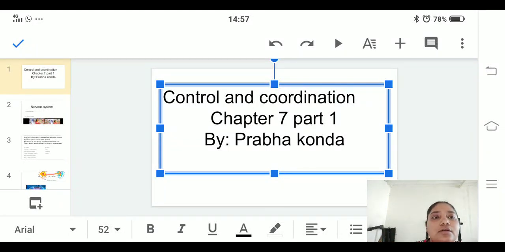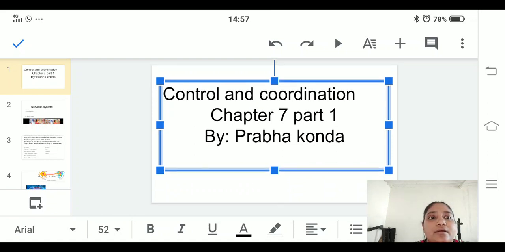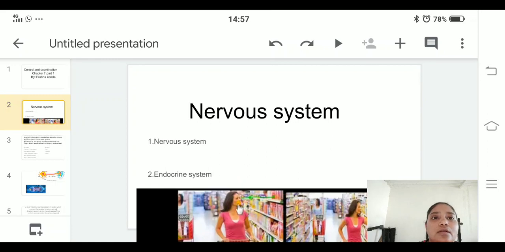Good afternoon, all. Today we are going to study control and coordination, which is chapter number 7, part 1. In this first part, we are going to study the nervous system. Control and coordination is divided into two parts: control in animals and control in plants. First, it is subdivided into the nervous system as well as the endocrine system. First, let us understand the nervous system in full detail.